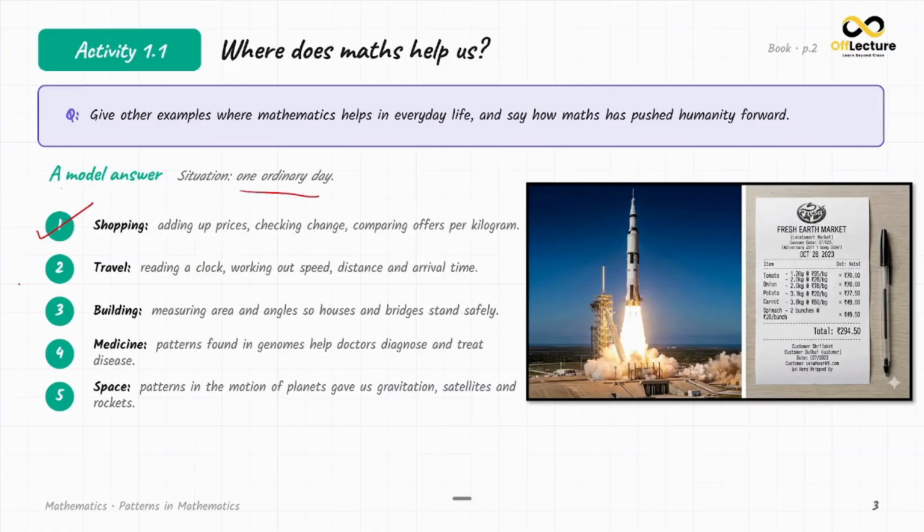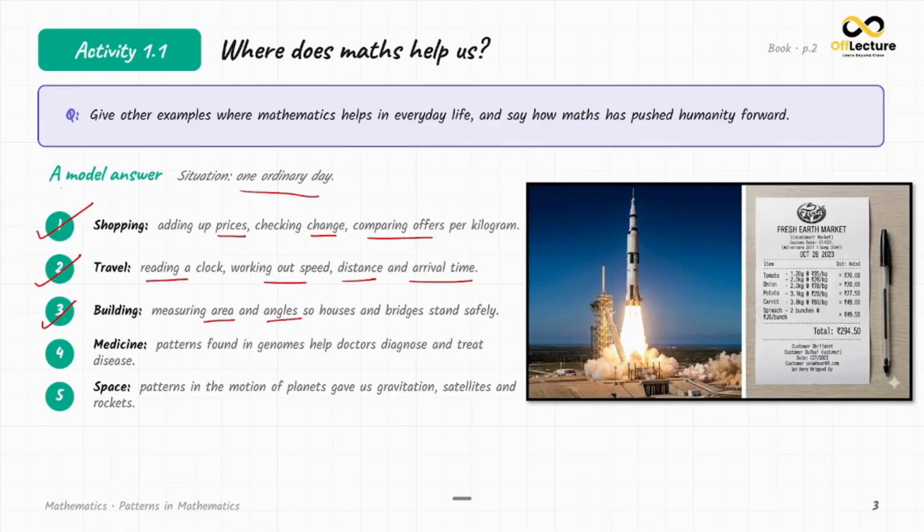So if you are going shopping with your parents or you are alone, adding up the prices, checking the change, comparing offers per kilogram, all are examples of application of maths in real life. Second one is travel. If you are thinking about travel, reading a clock, working out speed, distance, arrival time, delay time, destination time, everything is maths.